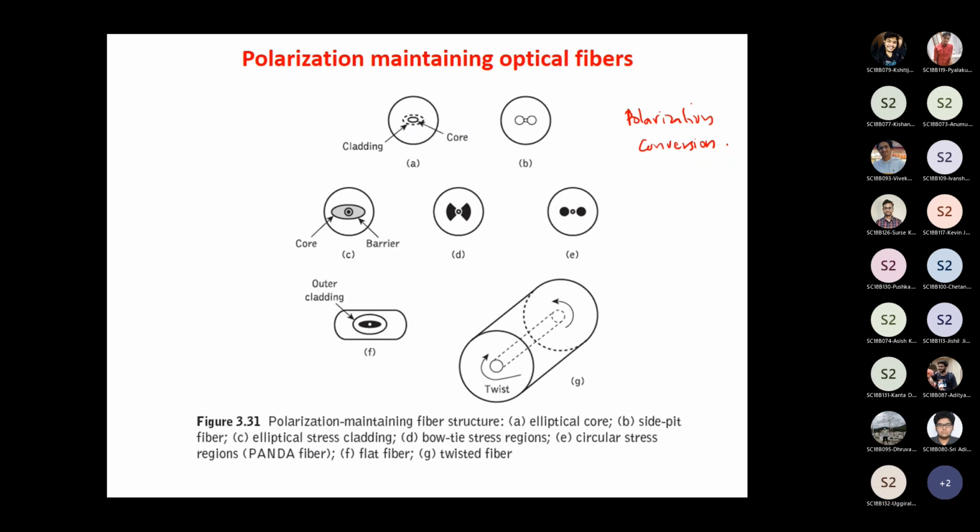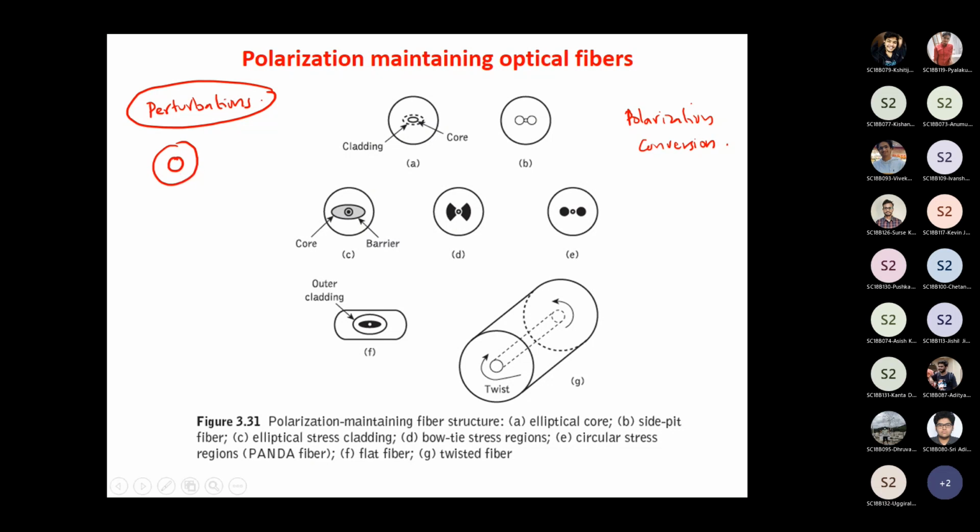The reason is because inside an optical fiber, you can have lots of perturbations. The optical fiber need not always be exactly concentric like this, need not be exactly circular.